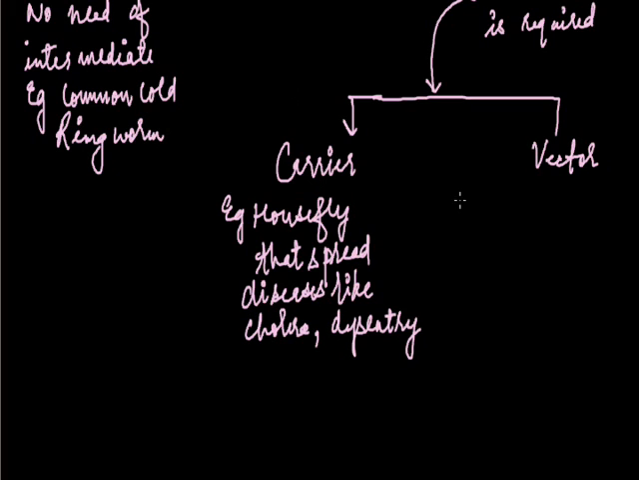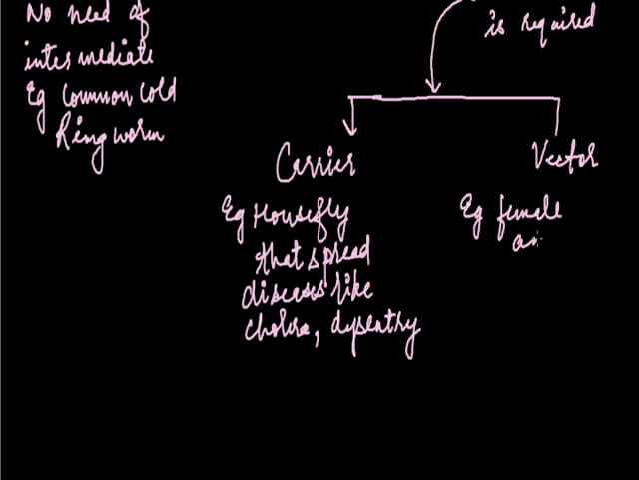There is a basic difference between carrier and vector. Carrier carries the pathogen outside its body, it doesn't take it inside its body. But in vector, one stage of the life cycle of the pathogen is completed inside the vector. By taking an example, you will get it easily. For example, the vector is the female Anopheles mosquito.